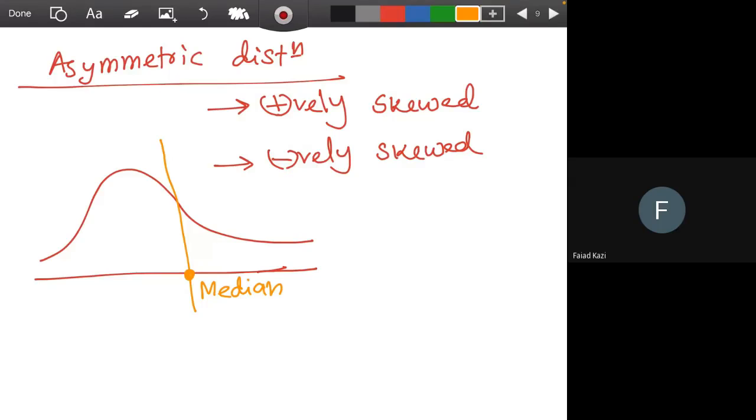We can obviously see here we have more observations in the lower half, and here we have fewer observations in the upper half. So this type of distribution is called positively skewed. Why? Because if we compare it with a real number line, these are the positive values.